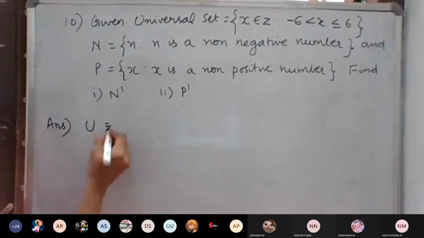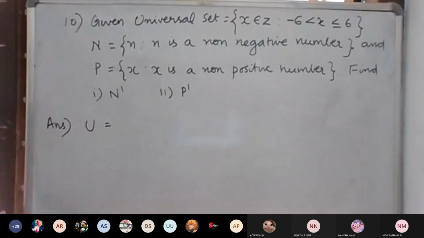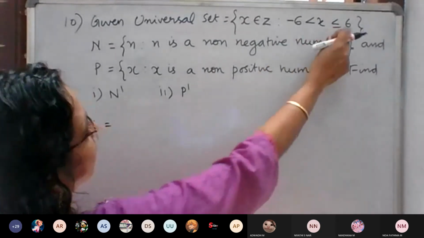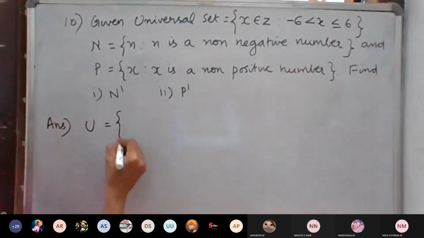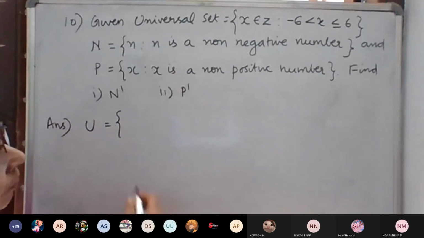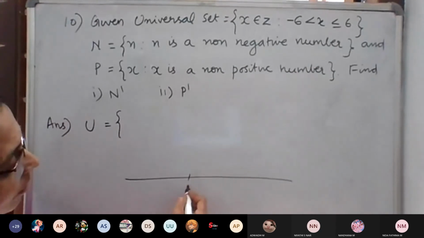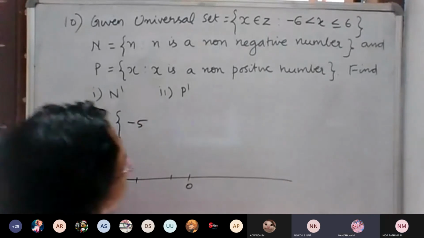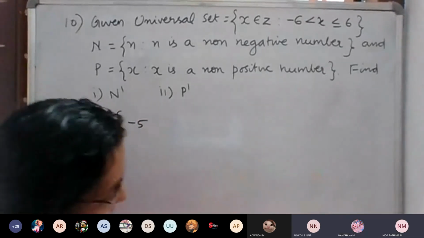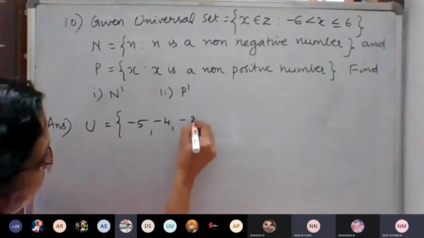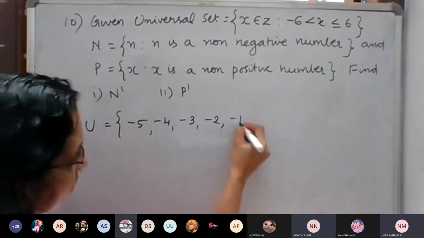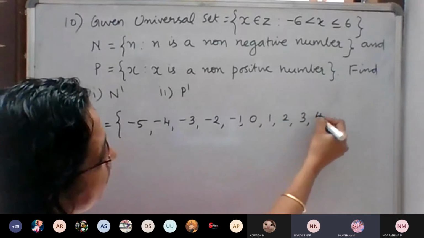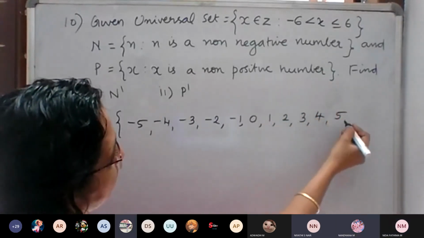So the universal set is -5, -4, -3, -2, -1, 0, 1, 2, 3, 4, 5, 6.